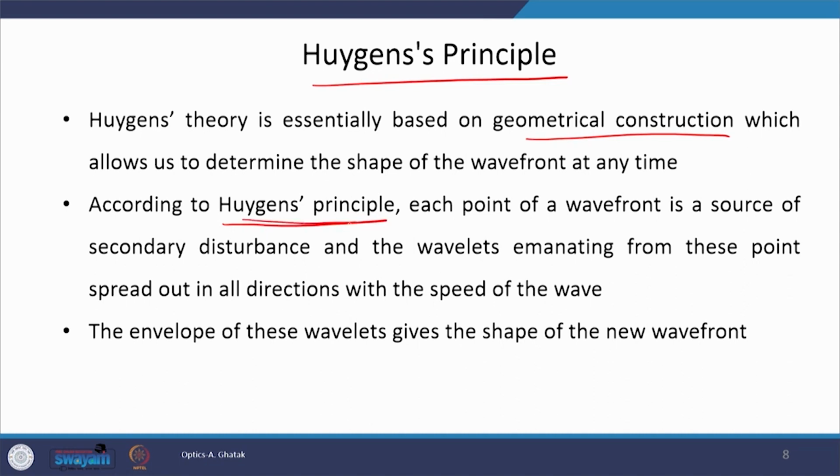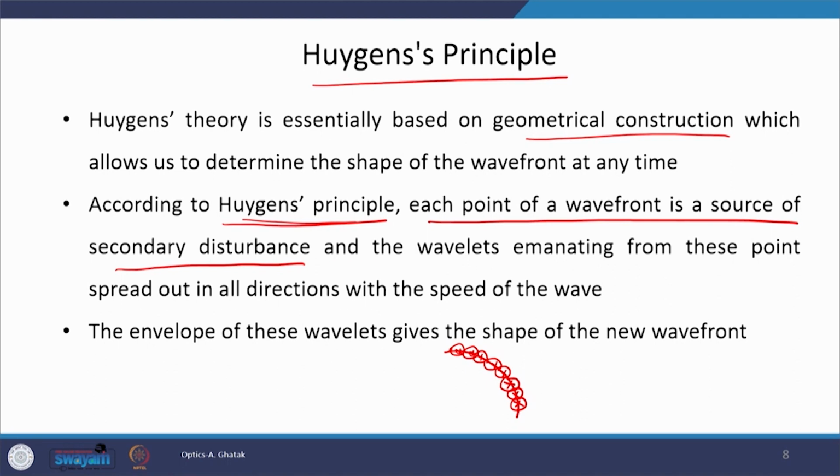Huygens principle says that each point of a wavefront is a source of secondary disturbances. Suppose this is a part of the wavefront, then each point on this wavefront works as a secondary source or secondary disturbance, and a spherical wavefront can easily be drawn starting from these point sources, and these new wavefronts are called wavelets.